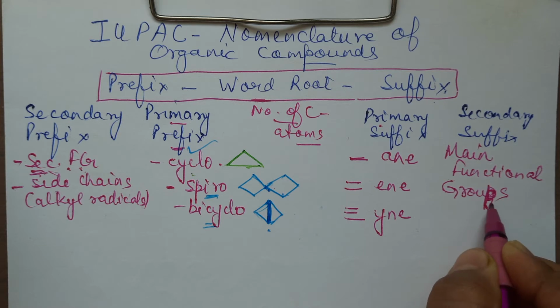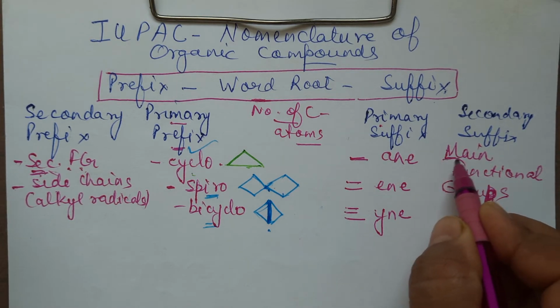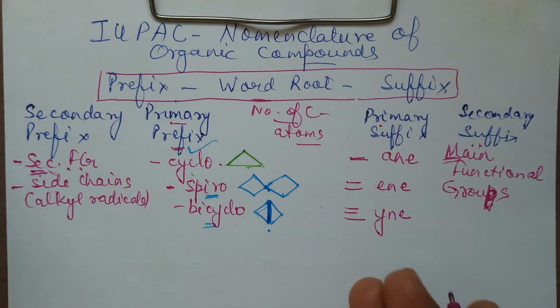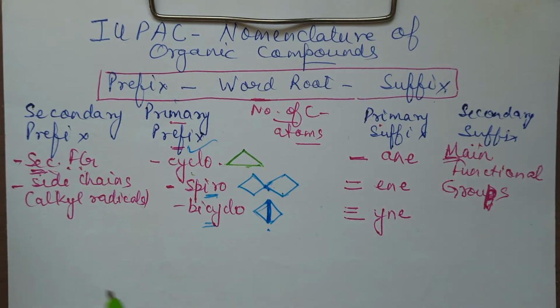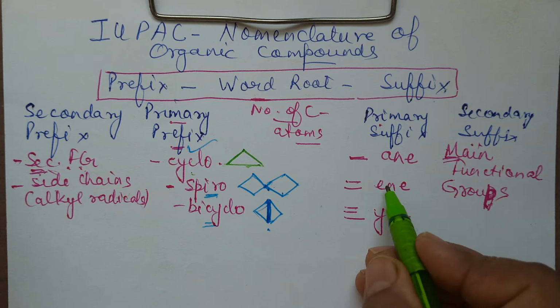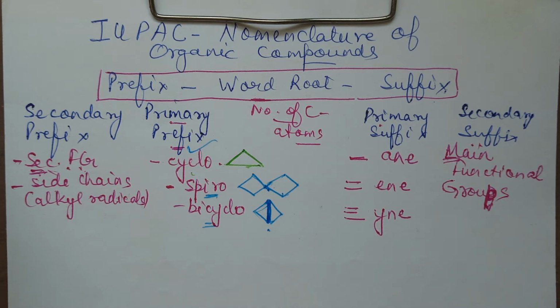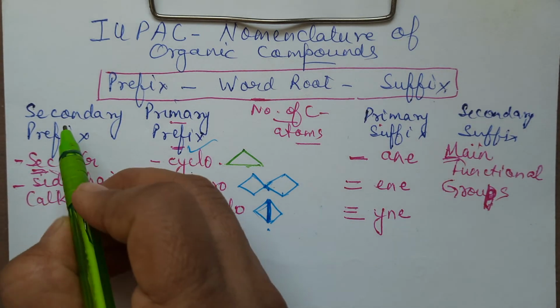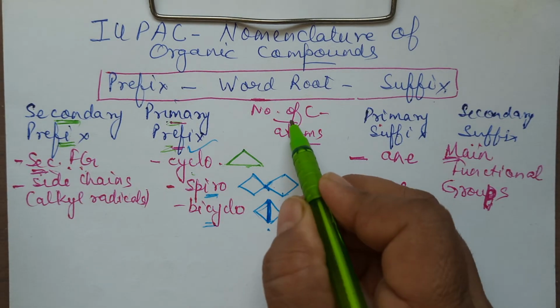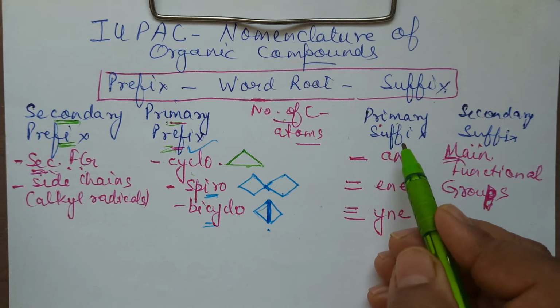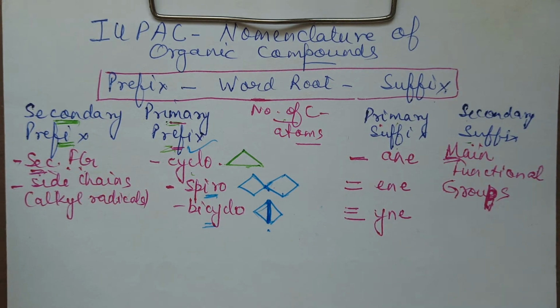Sometimes there are two functional groups, then the name of the main functional group is written at the end as a suffix, and the secondary, the less important one, is named in the prefix. So if I say what is the complete order, if everything is present, if there is an alkyl radical also present, there is a cyclic thing also present, the word root is there, and the secondary functional group is also present along with the main functional group, the secondary suffix is also present, then the complete order has to be secondary prefix first, then primary prefix, then word root, primary suffix, secondary suffix. This will be the complete order.